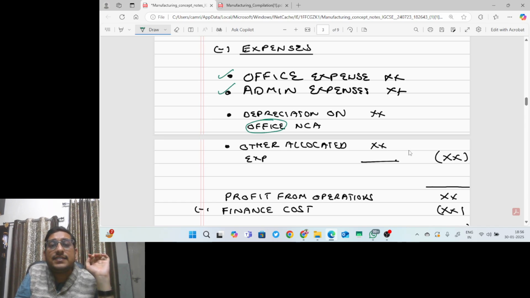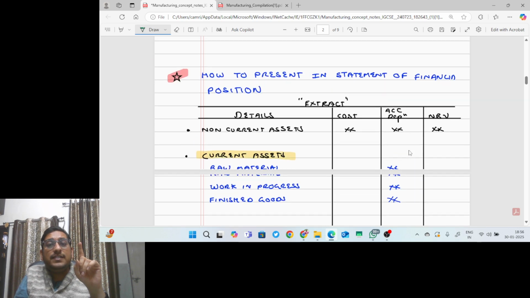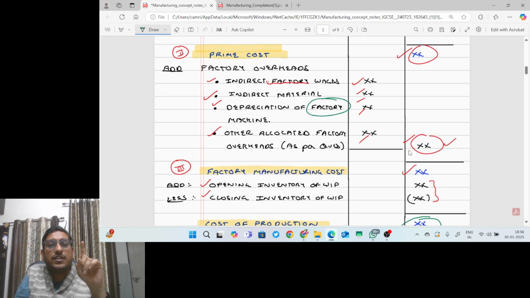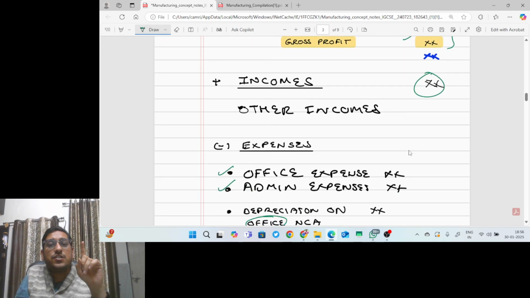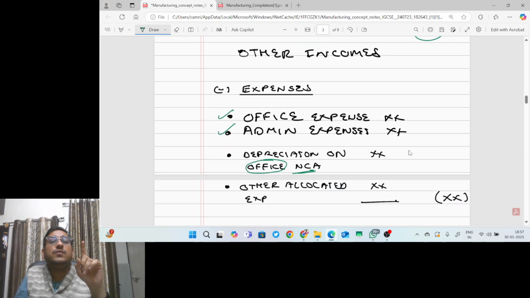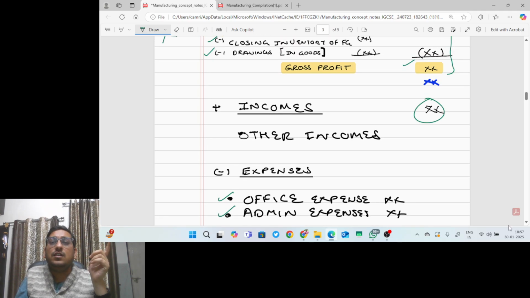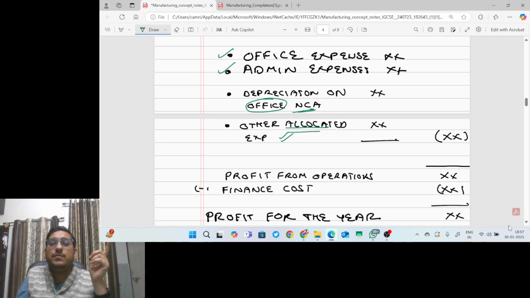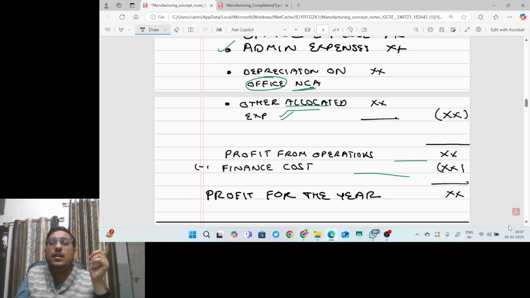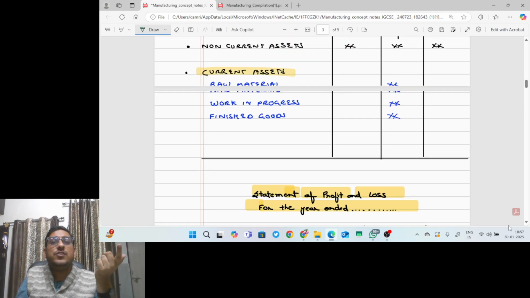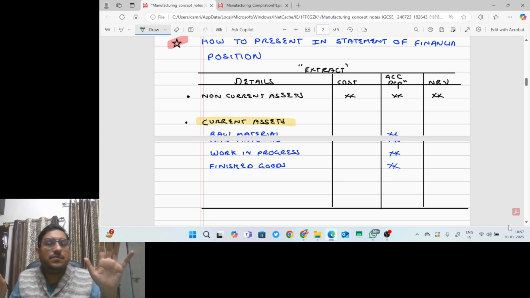Depreciation on office assets, please understand: depreciation on factory machine will go to factory overheads, but depreciation on office non-current assets will be added to expenses, and all other allocated expenses. For example, if 75% is factory, then 25% will be charged to expenses in the statement of profit and loss. So after GP, I add other income, less expenses, we get profit from operations, less finance cost, we get profit for the year.